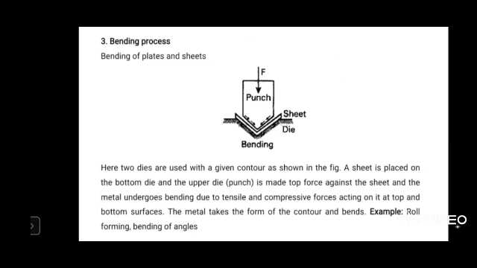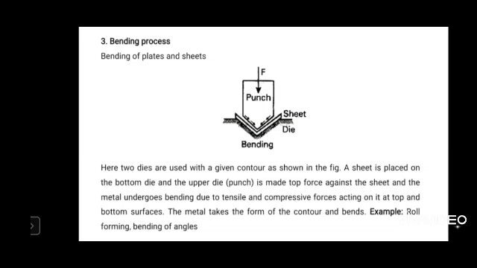Even though you are applying a compressive force from the punch, the deformation takes place due to bending. The top surface of the sheet is compressed and the bottom surface experiences tensile force, resulting in bending of the sheet.